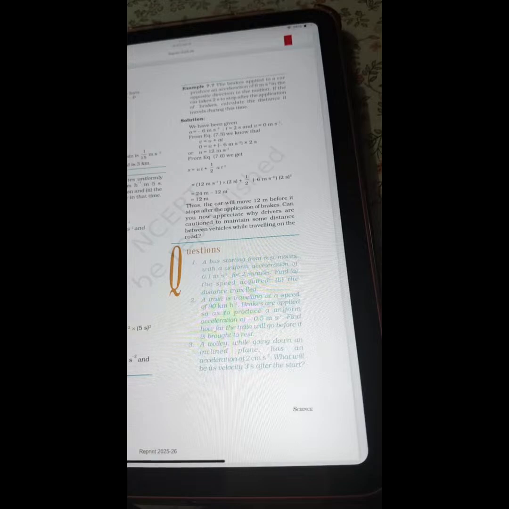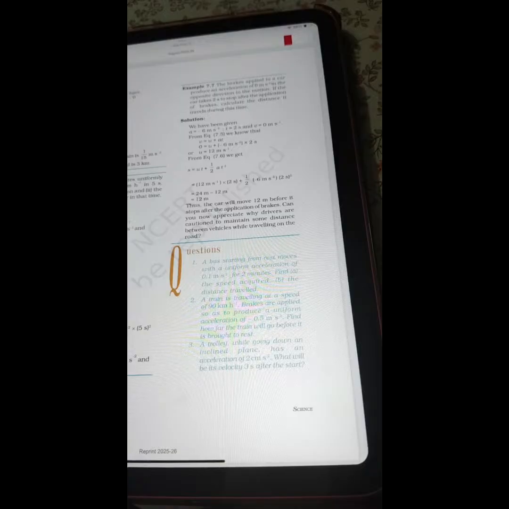From equation 7.6, we get s = ut plus half at squared. That will give you 12 meter after calculating. Thus, the car will move 12 meter before it stops after the application of brakes. Can you now appreciate why drivers are cautioned to maintain some distance between vehicles while traveling on the road?